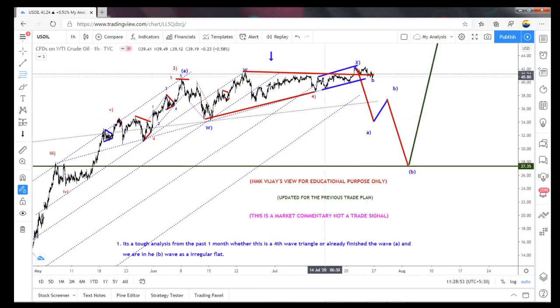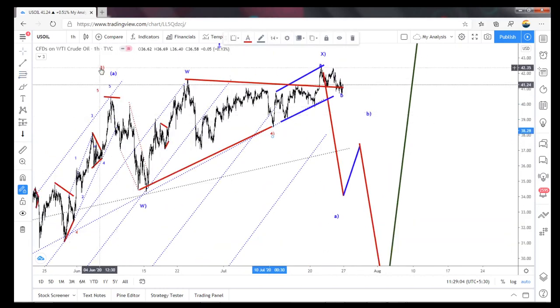Yeah, it is not looking like a diagonal, but if it is A, B, C, D, E, that is the end of the fourth wave, means here, yeah, here. This is the end of the third, A, B, C, D, and E is the end of the fourth wave.